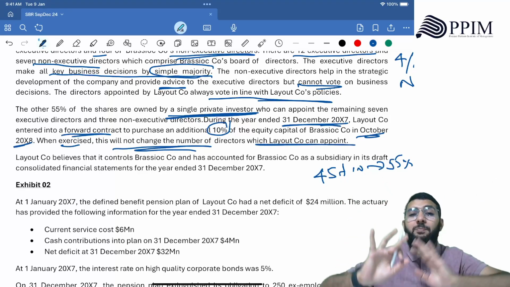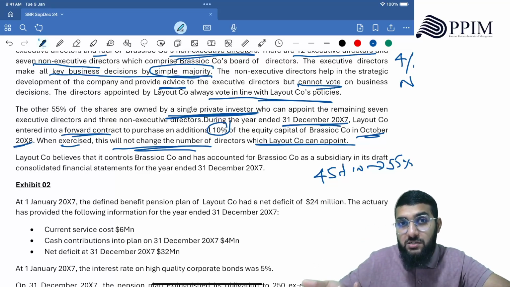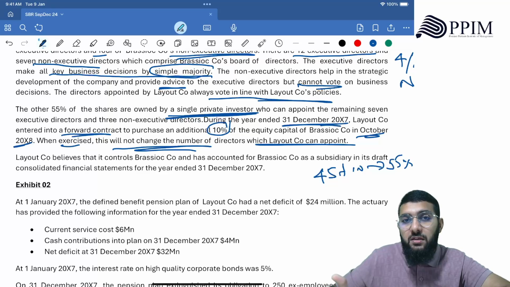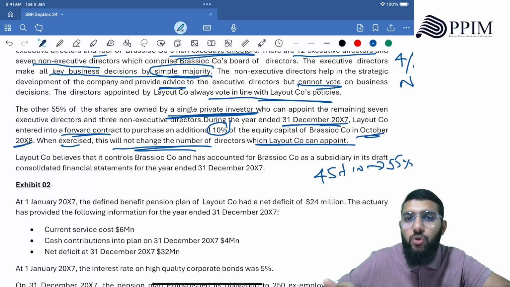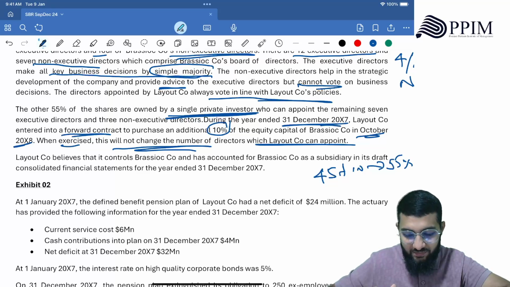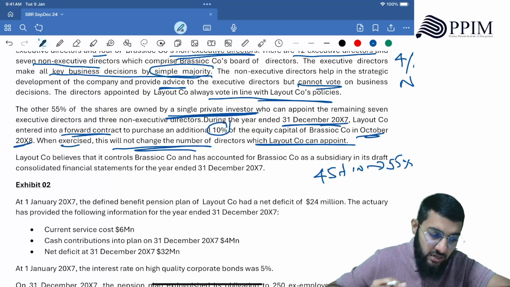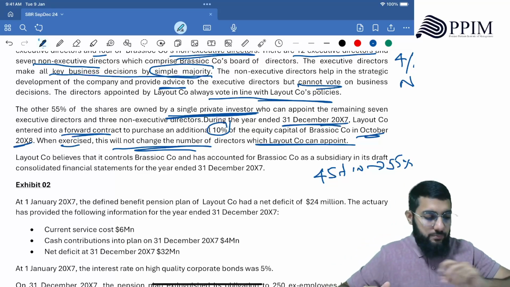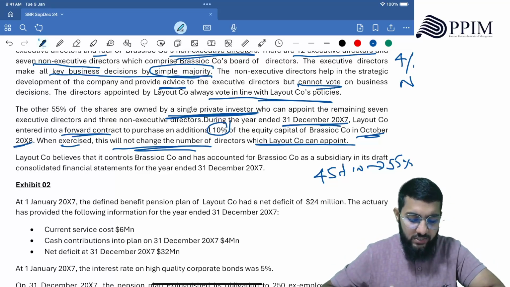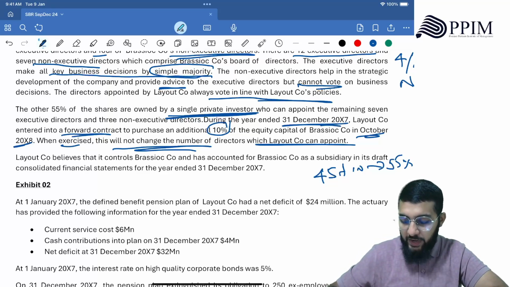Still, Layout can't appoint a majority of directors. A majority of directors is required to make the majority of the decisions. Even after 55%, Layout Co cannot appoint a majority. So even when they exercise it in October 2008, that's not control. Why? There is no majority. Those are the points that you can bring in to prove that there is no control.